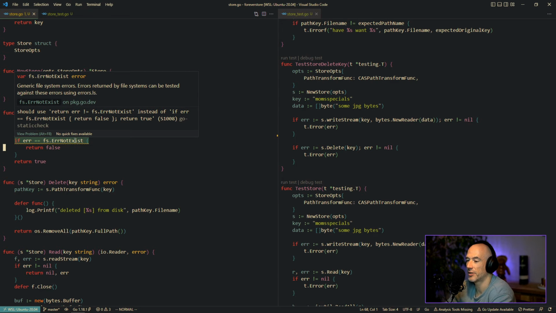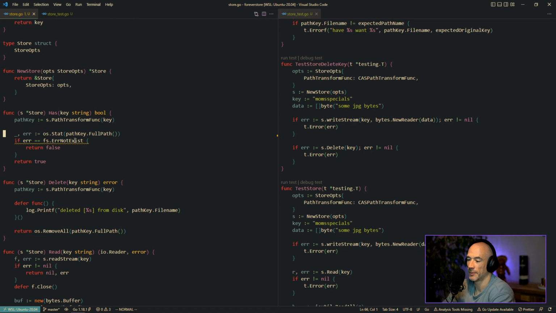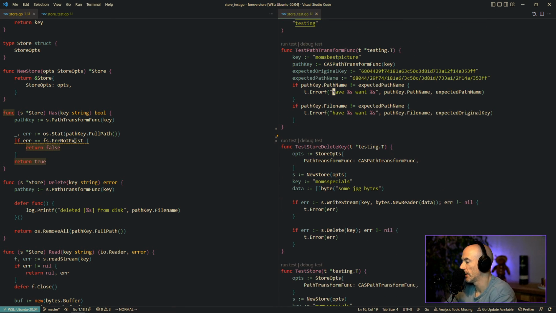If r, what is this? Should use return r is not equal f not exist instead of if. Why? Because if the error is the file not exist, then we return false, right? Because we don't have the file then. I don't understand. Am I stupid? Maybe. Maybe. Whew, man.